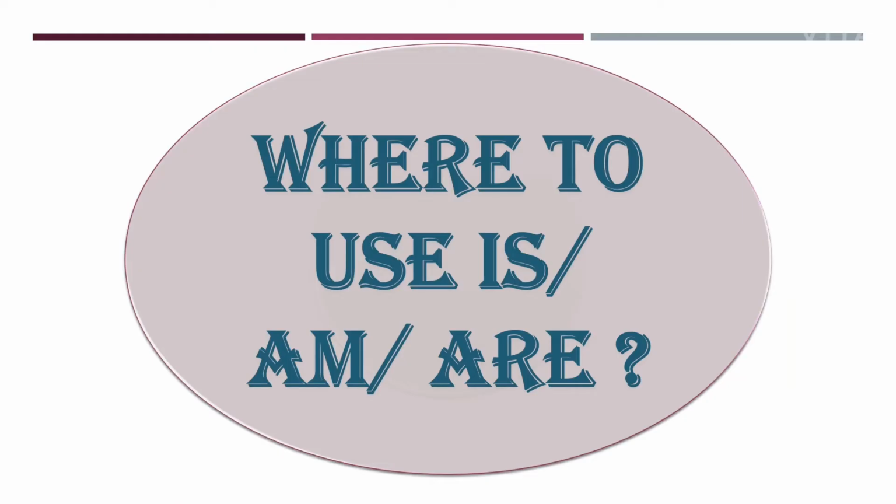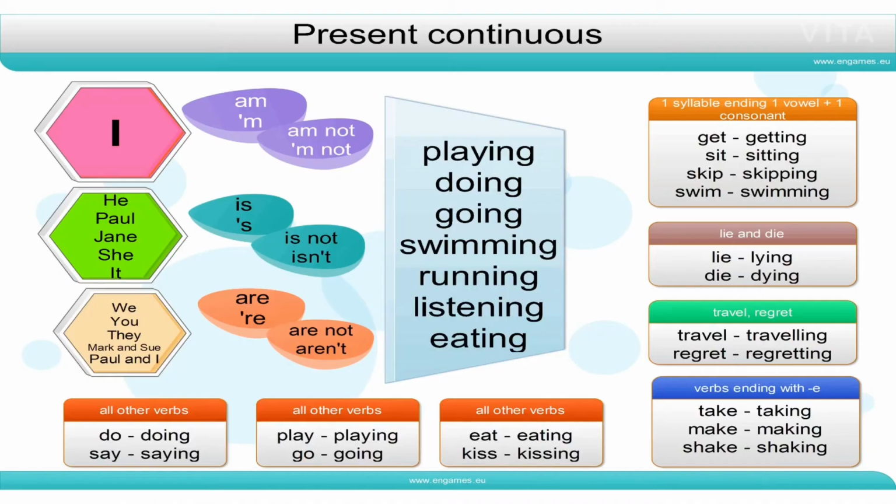Clear? Now where to use is, am and are? Yes, you should know where to use is, where to use am, where to use are. So let's have a look. See, with I, we always use am. Clear?